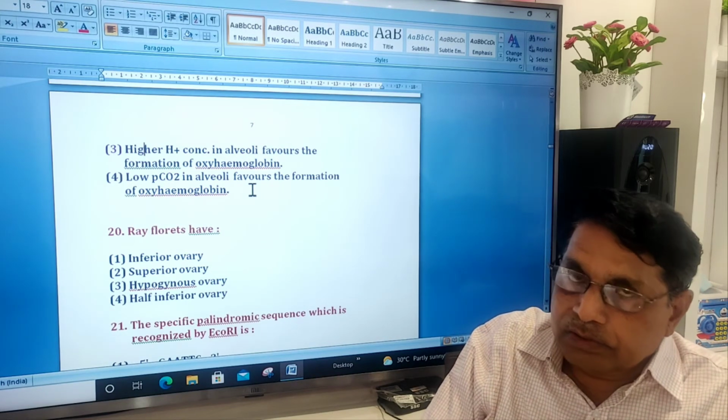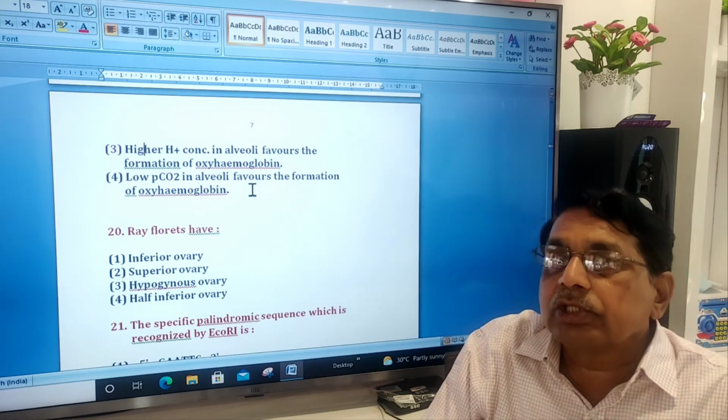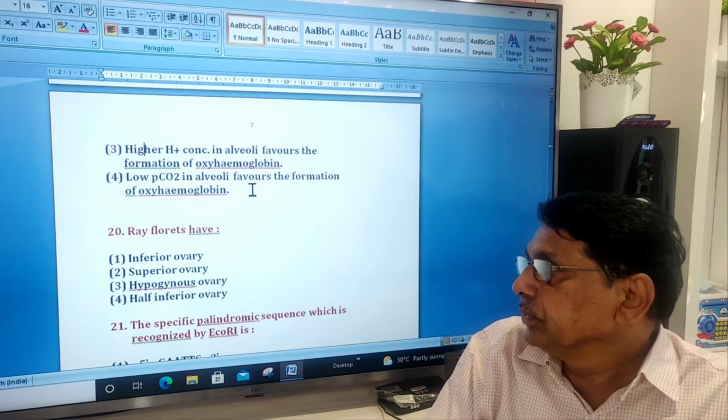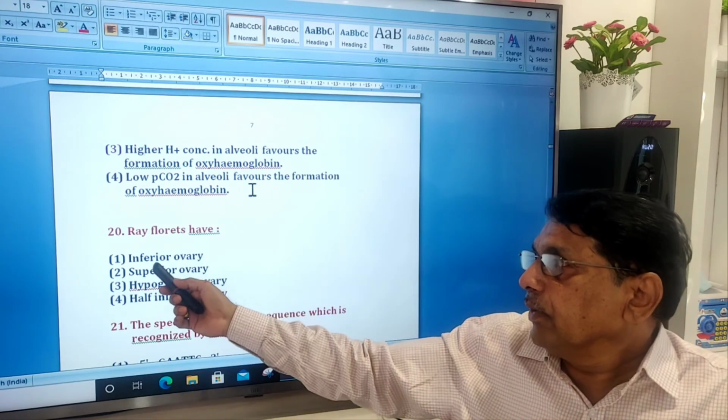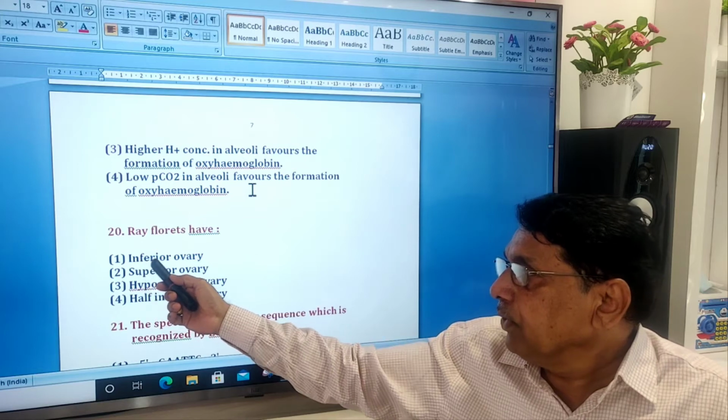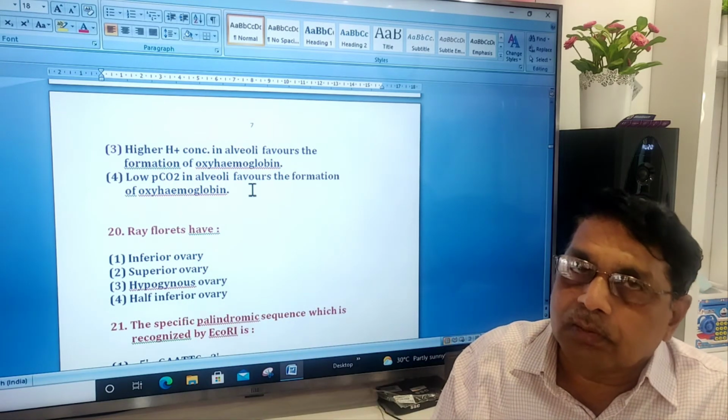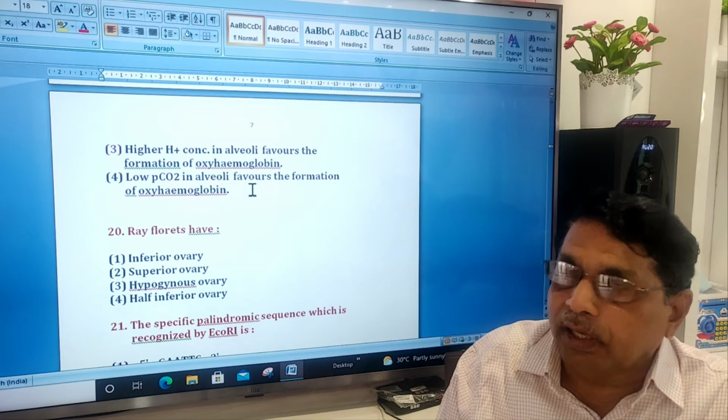Ray florets will be found in Asteraceae members just like sunflower. Ray florets have inferior ovary, they belong to the category of inferior.